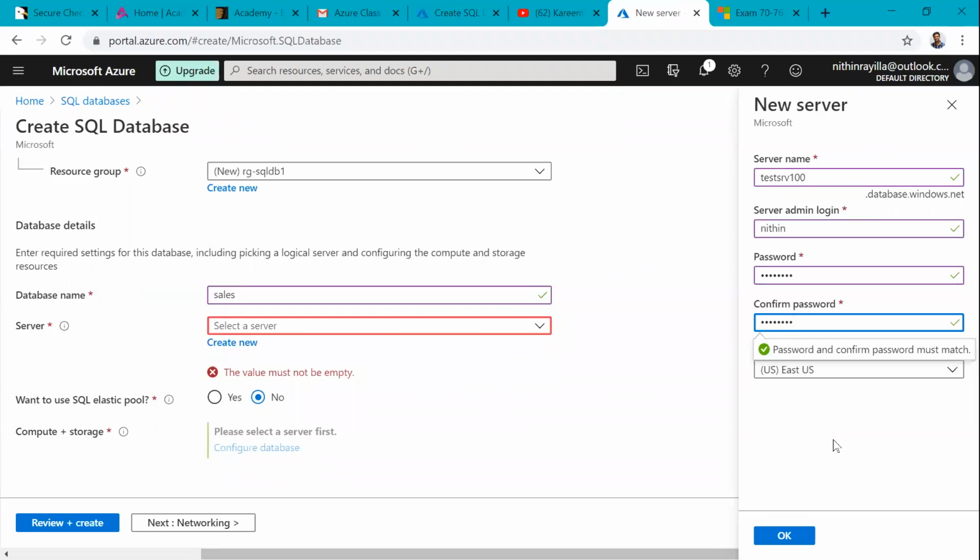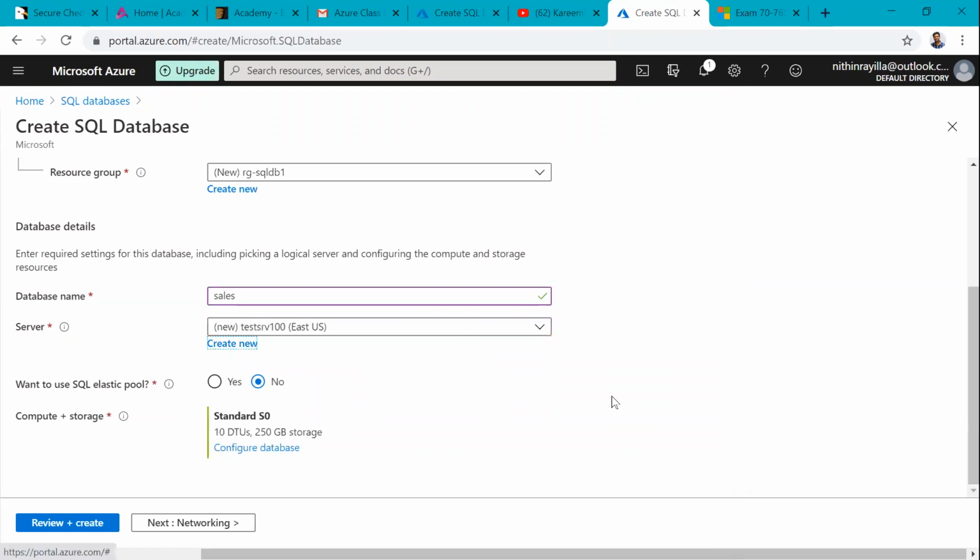And where do you want to place this database? It is asking for the location. Default is East US, and I will go with this location. We can change it. Actually, remember, we always have to place the databases near to the client, in the client's region. If the client is from the UK, we have to place it in the UK only. We can't place it in the US or Australia somewhere. There are policies for that, and we'll talk about those policies.